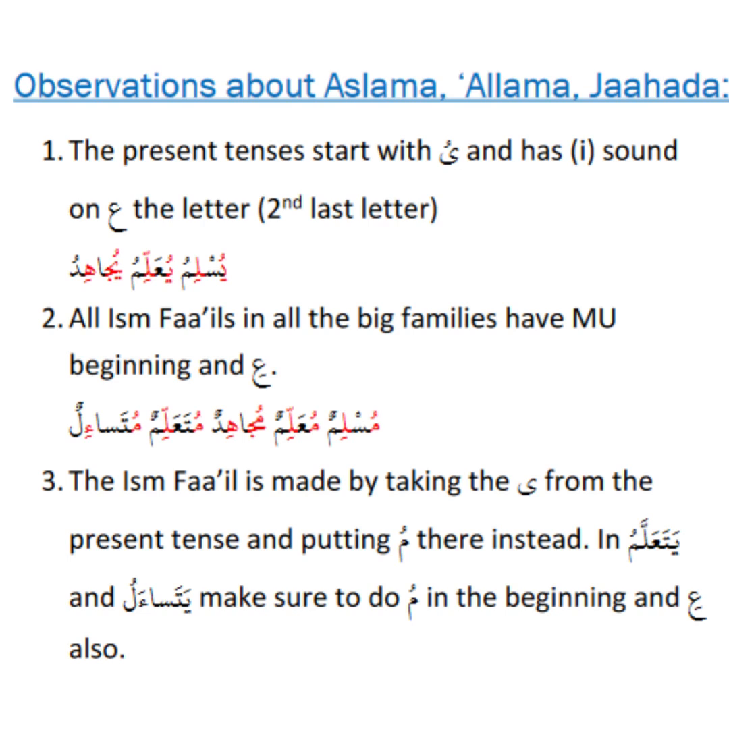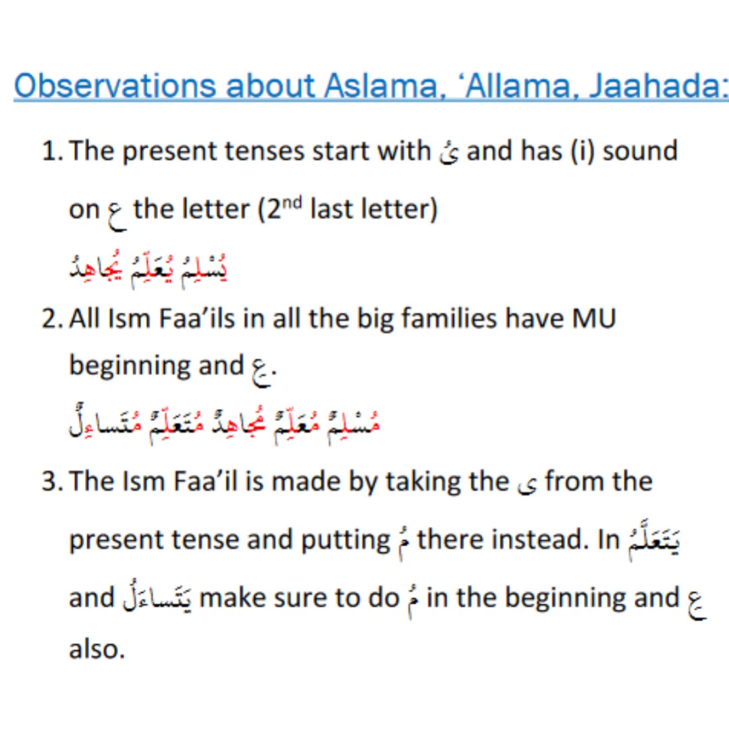Some observations about the Aslama, Allama and Jahada families. The present tenses start with a U sound and have an E sound, that is a kasra, on the Ain letter, which is the second last letter. So Aslama in present tense becomes Yuslimu. Allama becomes Yuallimu. And Jahada becomes Yujahidu.